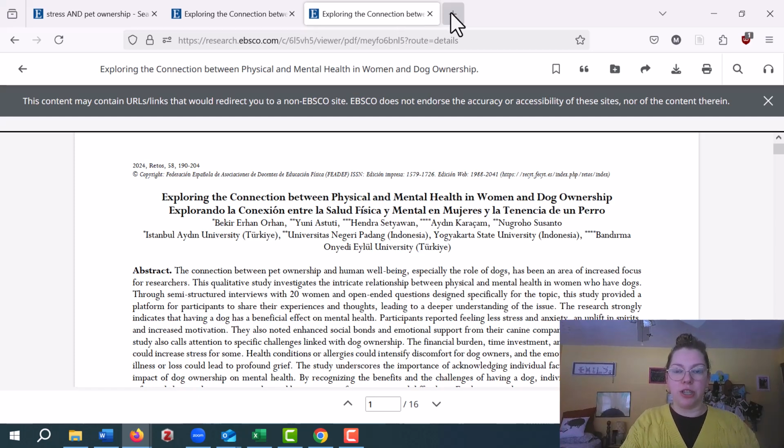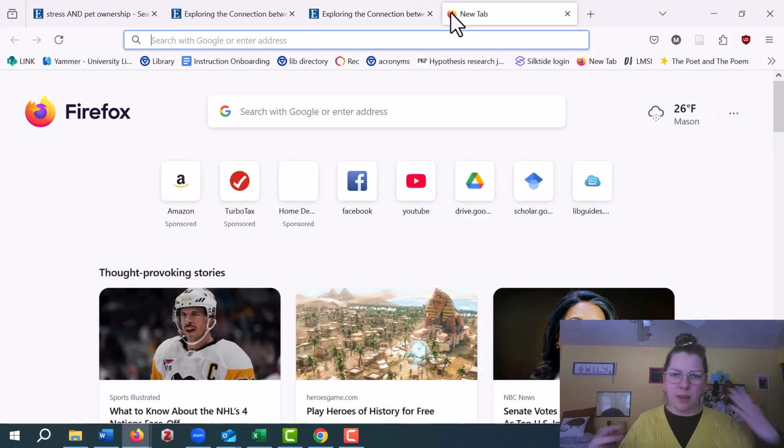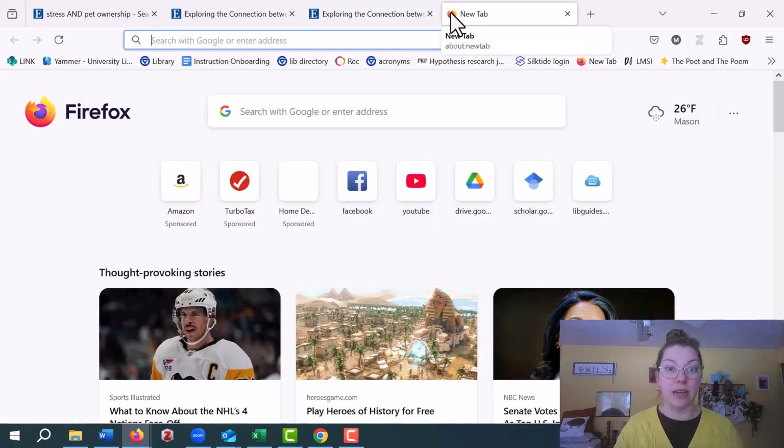Now I'm going to search in Google to see what else comes up, because not everything has to be scholarly. Usually when we're looking for information, it doesn't need to be scholarly. Google is a great place to do that. Google also interprets your words in the way a database doesn't. So it's like, hey, you want pet ownership, I'm going to take my best guess at what that might mean for you.